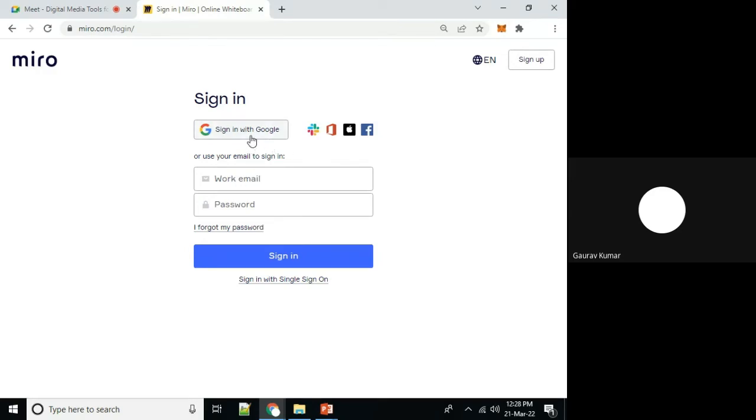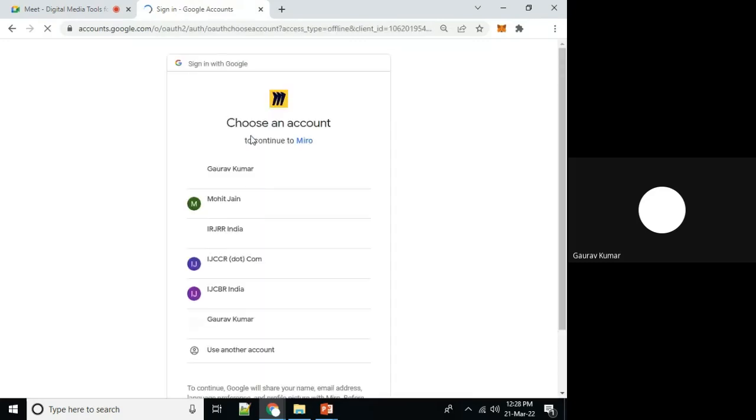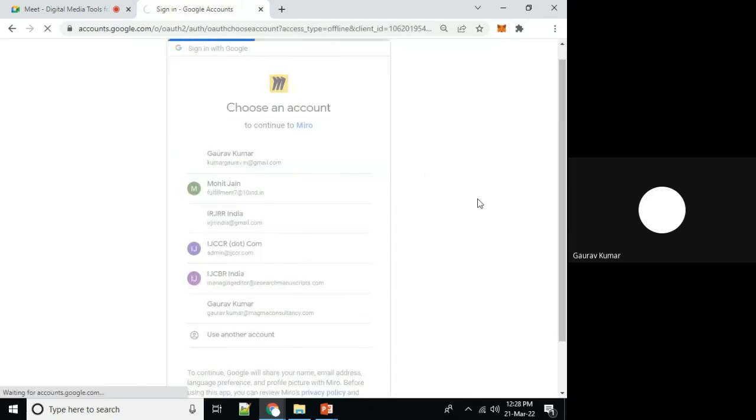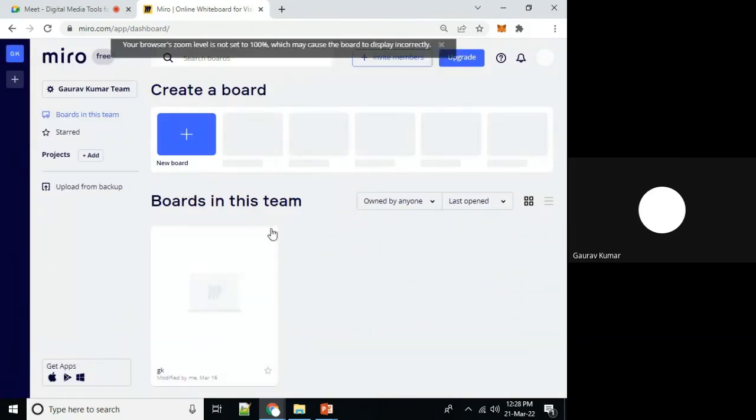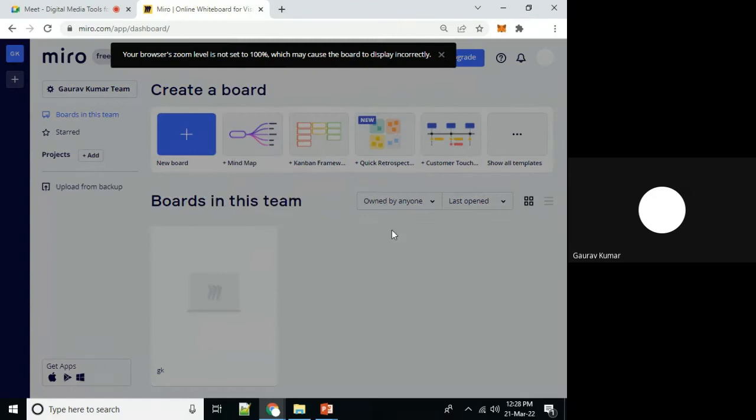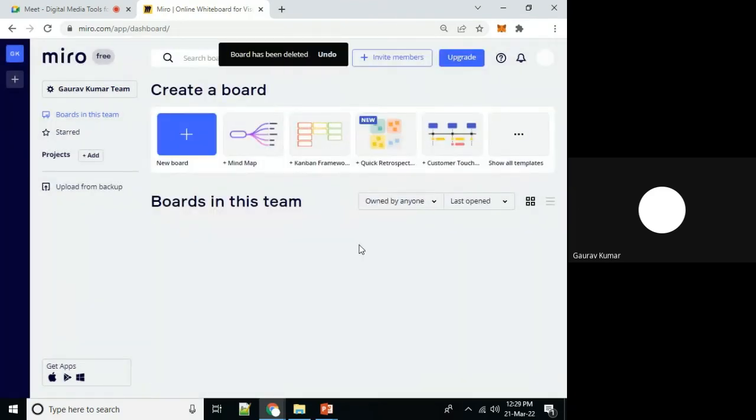So, sign in with Google. On click of this, we can log in with our Google credentials, and now we are on this platform, the online collaborative whiteboard or digital whiteboard. Very easy to use, very powerful, completely graphical user interface based. We can teach our students, we can interact with our participants or colleagues in dynamic mode.